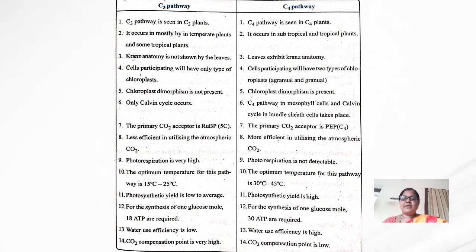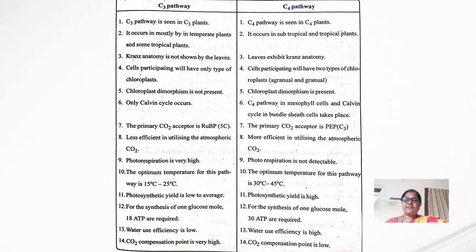And in the C3 pathway, chloroplast dimorphism is not present, and in the C4 pathway, chloroplast dimorphism is present. Only the Calvin cycle occurs in the C3 pathway, but in the C4 pathway, the mesophyll cells are involved, along with the Calvin cycle in the bundle sheath cells. So only the Calvin cycle occurs in which pathway? C3 pathway.